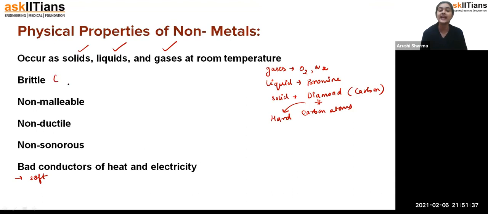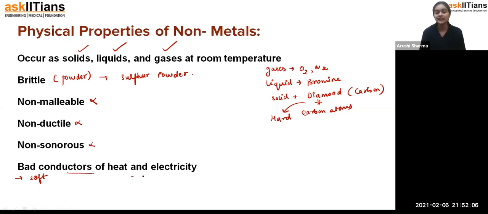Brittle, that means they exist in the form of powder. For example, again we can take sulfur powder. Fine. Non-malleable, that means they can't be drawn into sheets. Non-ductile, that means you can't draw them into wires. Non-sonorous, yes, they are not sonorous in nature. From sulfur, oxygen or nitrogen you are not getting any sound. Exactly, no. So that's why they are non-sonorous.